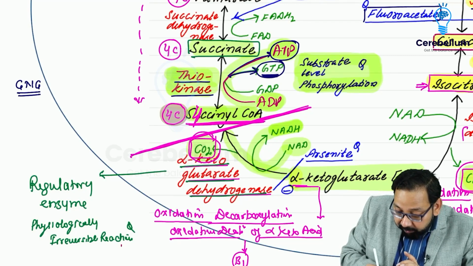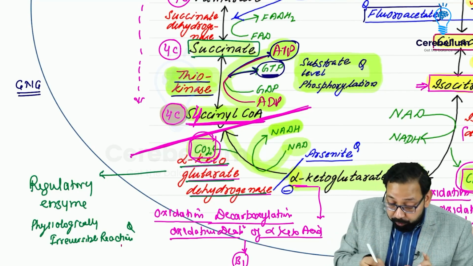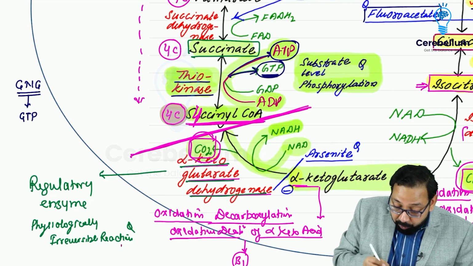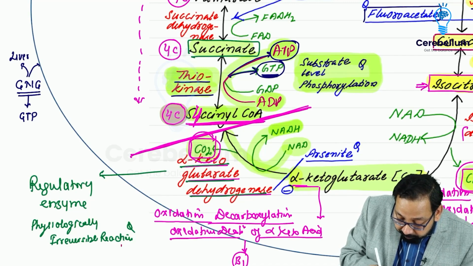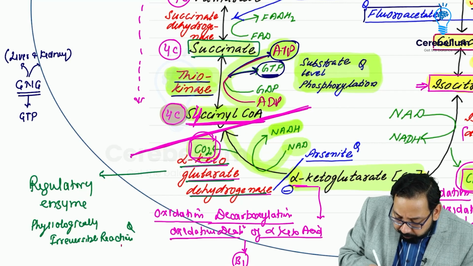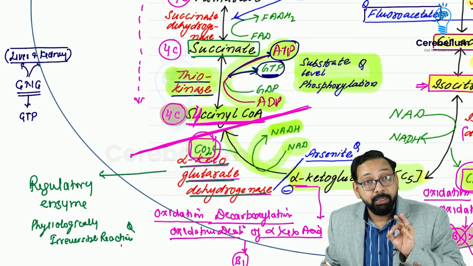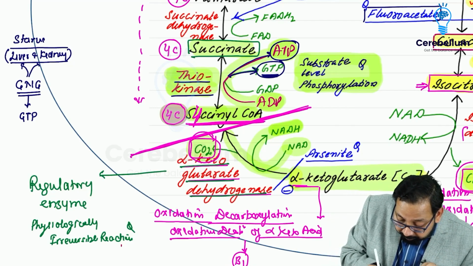Gluconeogenesis, we will discuss synthesis of new glucose. In synthesis of new glucose, we require energy, we require GTP. You know, gluconeogenesis occurs in liver and kidney. Yes, just mug up. If you don't remember, it's okay. For the time being, just mug up. Gluconeogenesis occurs in liver and kidney, and gluconeogenesis occurs in starvation.